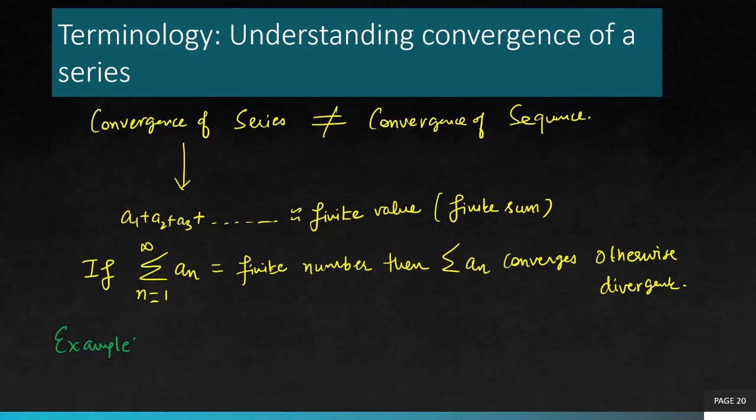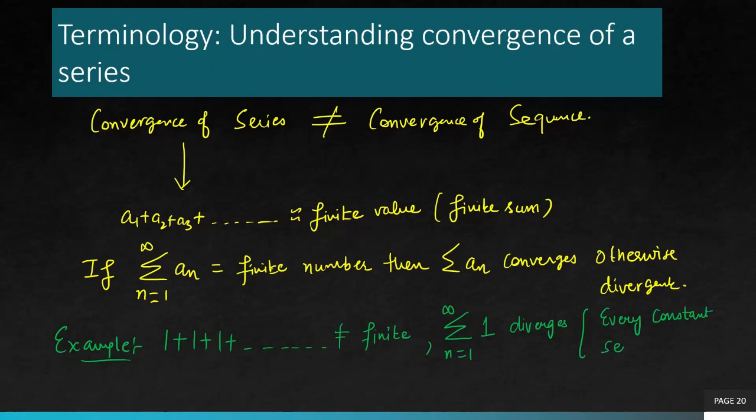An example to understand this could be, let's take a very simple example, 1 plus 1 plus 1 and so on. So you clearly see that it's not a finite number. If you keep adding 1 to itself infinitely many times, it's never going to settle down to a finite value. So that's why it's an example of a divergent series, which gives us our first result.